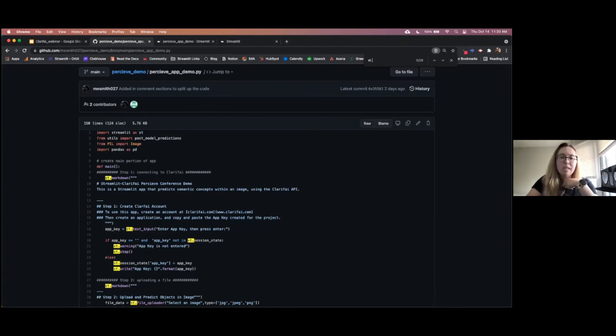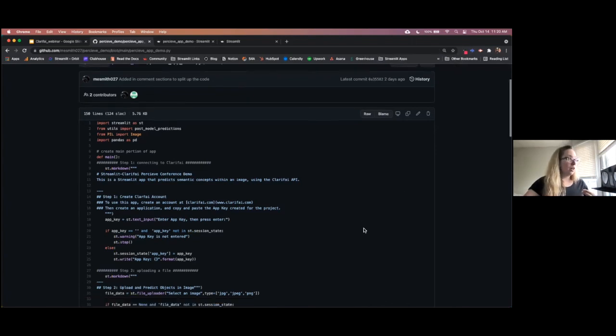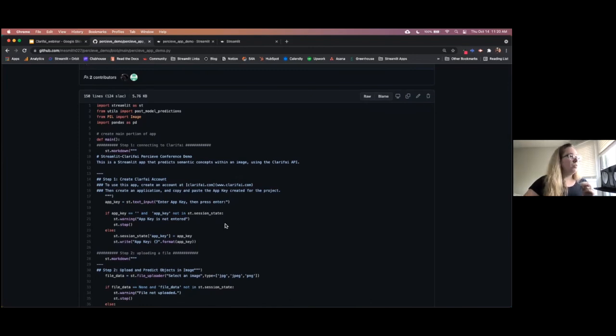Now, 28 calls to me sounds like quite a bit, but that's actually because we're using 11 of those 28 calls in just writing information to the screen for our reader. That is writing text or pasting those images to the screen. In fact, we only use 17 of these calls to actually make the bulk of the app. In fact, it's mostly in managing the state, as you see here when we call session state, in the 2 expanders that we used as well. And of course, the file uploader, that radio button, and the text input at the very beginning to enter your app key.